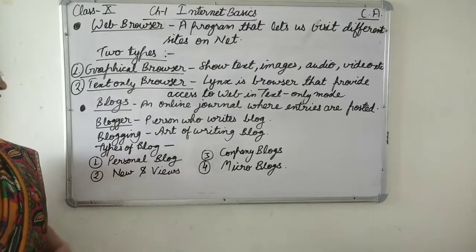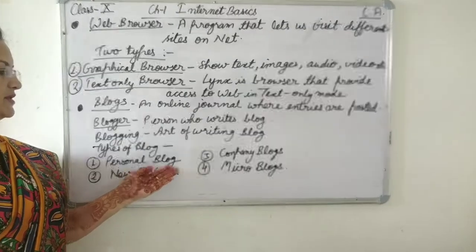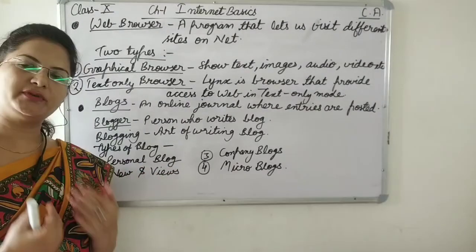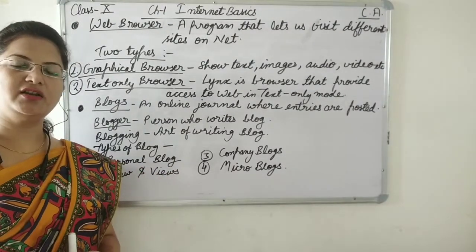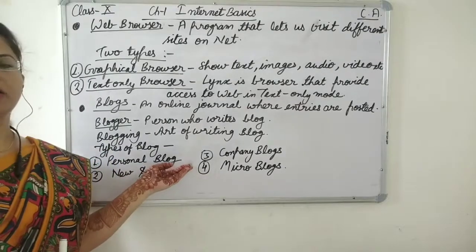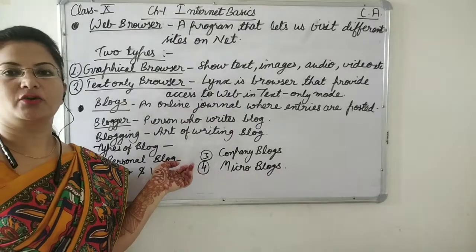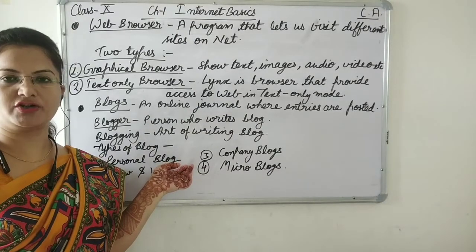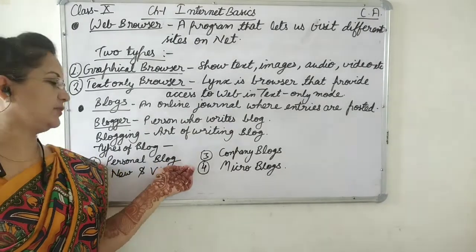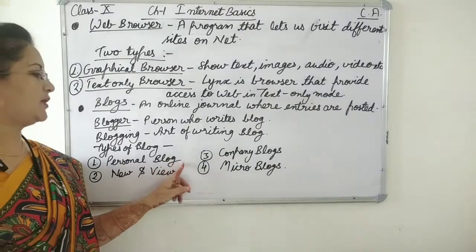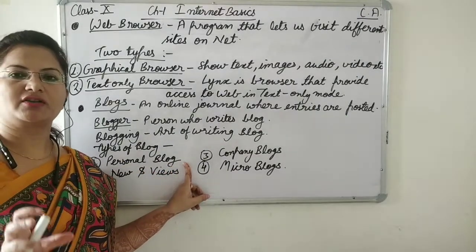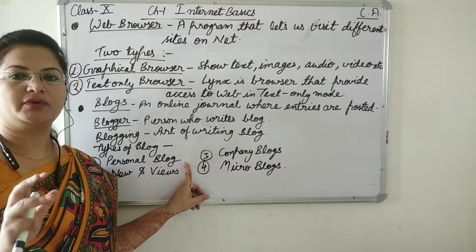There are different types of blogs, like personal blogs. Personal blogs are our own, maintained by an individual. We can post something related to our interest: ideas, thoughts, quotes, or audio, video, songs, anything we can post. Most of the blogs available online are personal blogs.